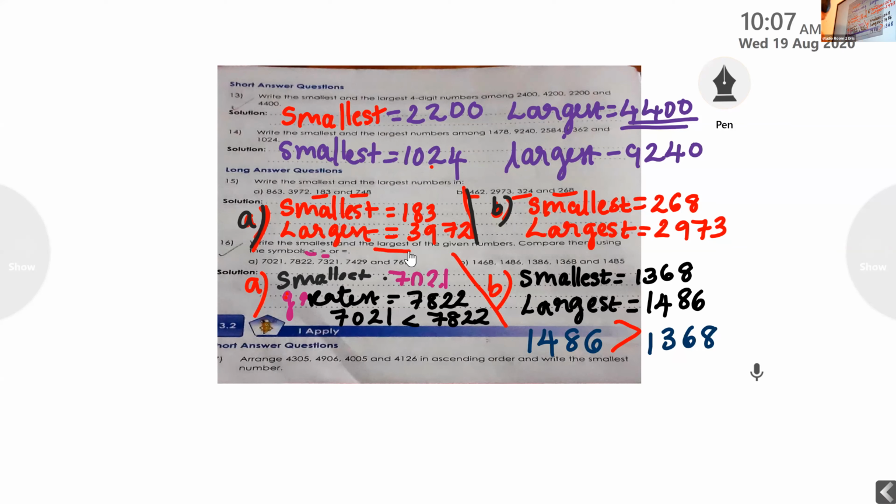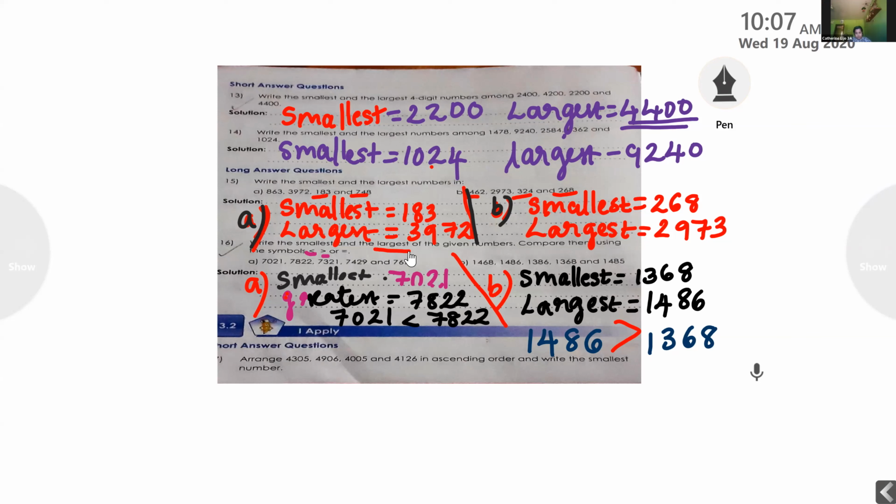Anne Maria, now try to unmute. Now will you read question number 17? Arrange 4,305, 4,005, 4,906, 4,005 and 4,126 in ascending order, and write the smallest number.